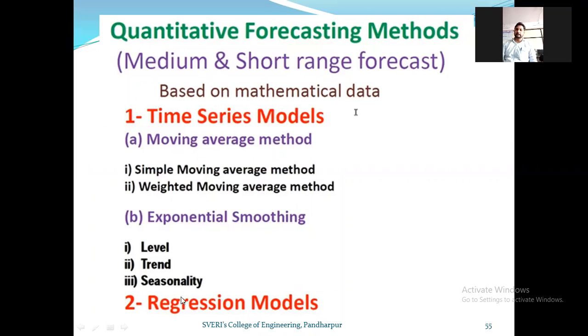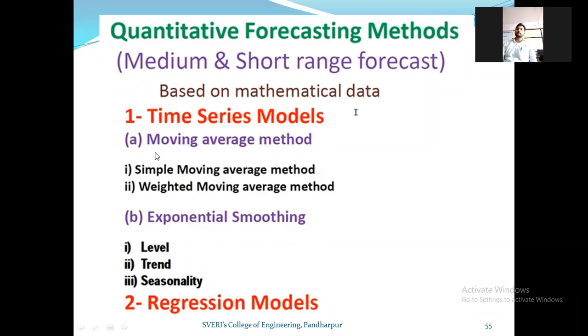Now we are discussing the time series model. In the time series model, the first method is the moving average method, which is segregated into two types: the simple moving average method and the weighted moving average method. And the second part is the exponential smoothing method.